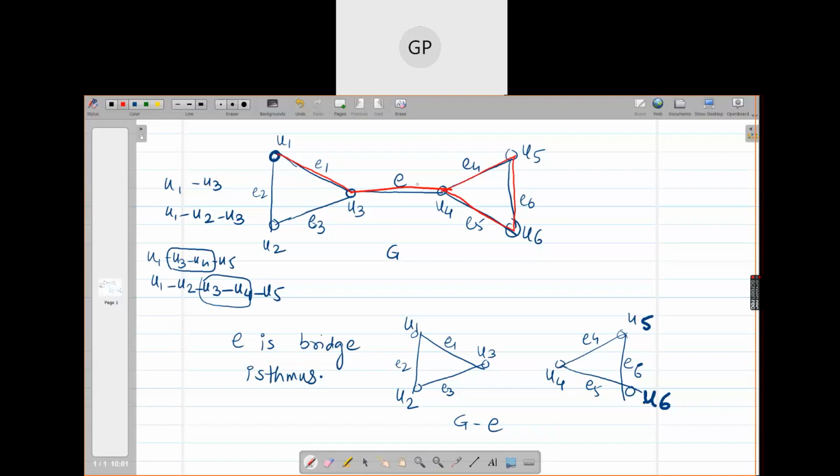I am traveling like this right now. Can I include U4 to U3 back?